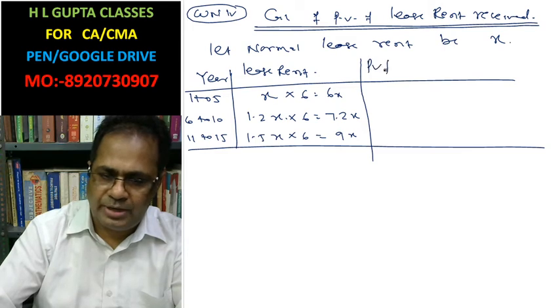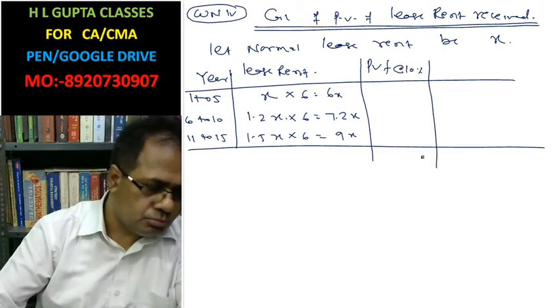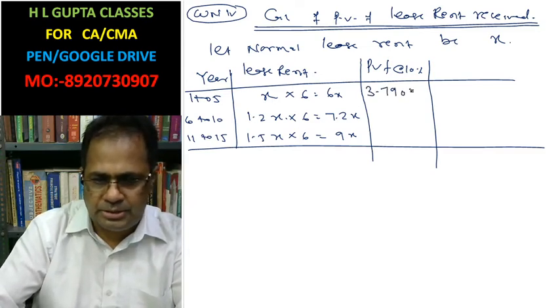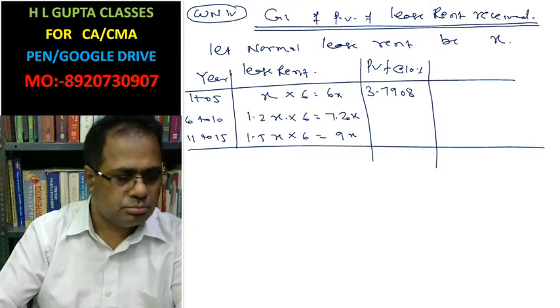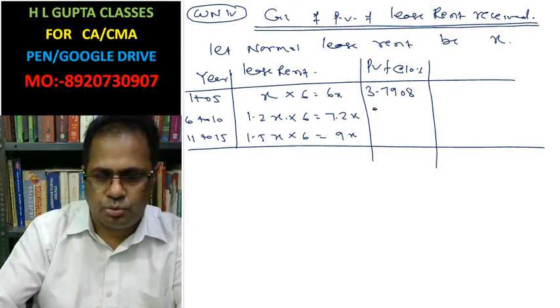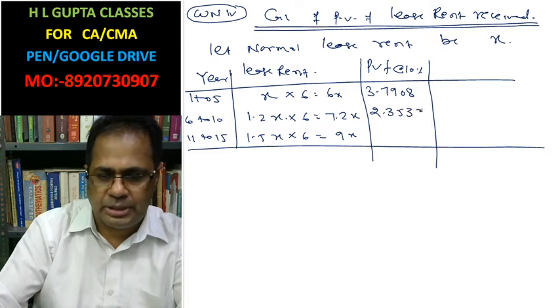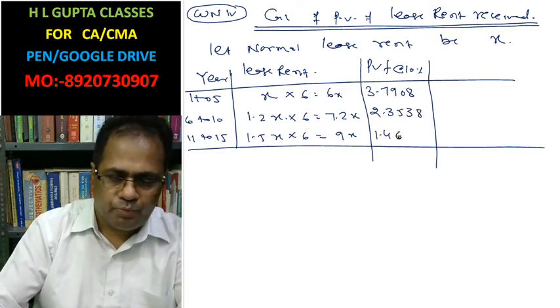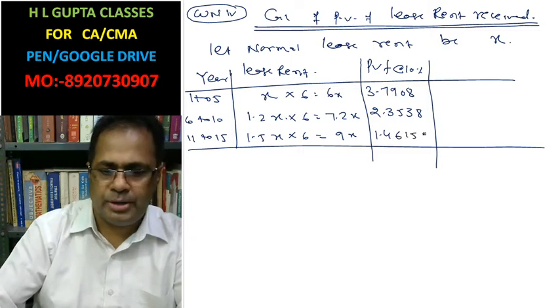Present value factors at 10%: 3.7908, 2.3538, 2.3538, 1.4615.